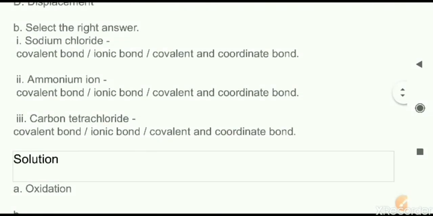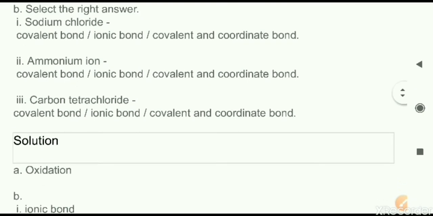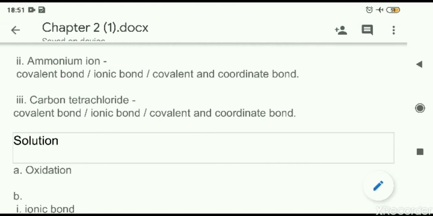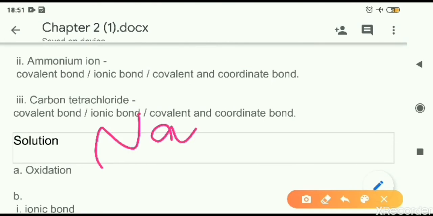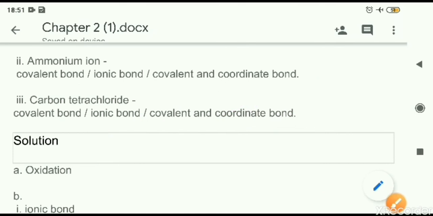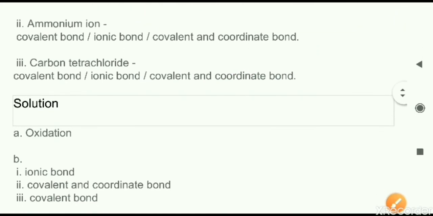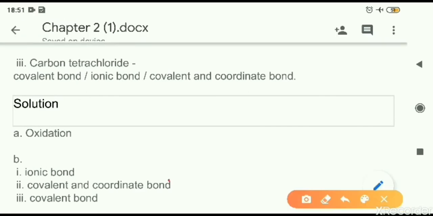Select the right answer. Now the compound is given. We have to identify which bonding is present in this. So sodium chloride. Sodium chloride is having what? It is having an ionic bond, Na plus and Cl minus. So force of attraction will be there. That is an ionic bond. Next, ammonium ion, NH4 plus. Just now we have seen the structure of the ammonium ion, NH4 plus. So what is there? It is having both covalent as well as coordinate bond. The answer is covalent and coordinate bond.